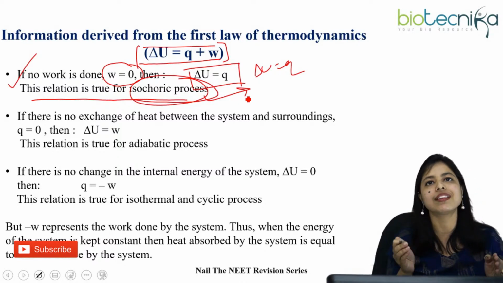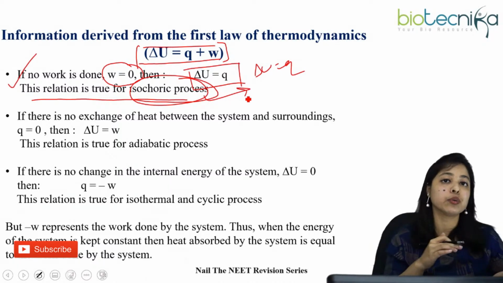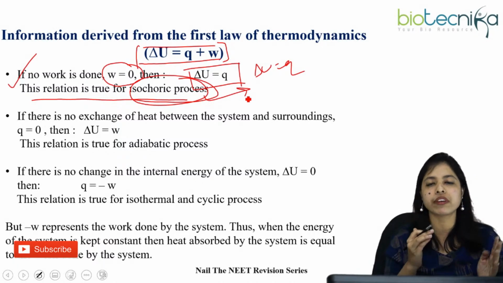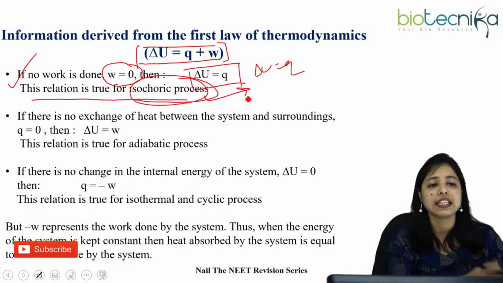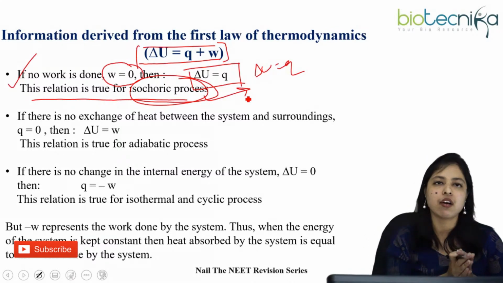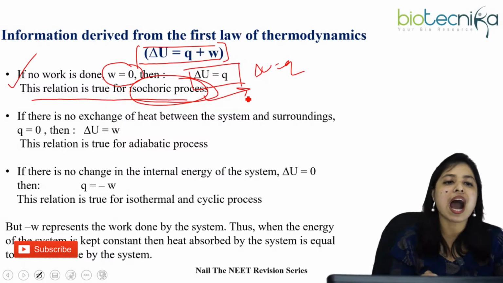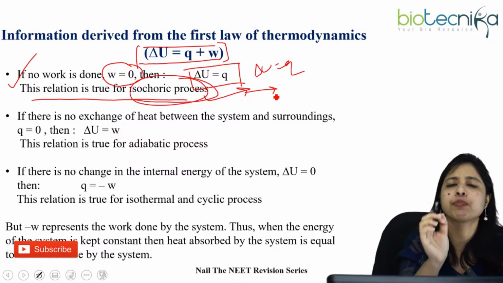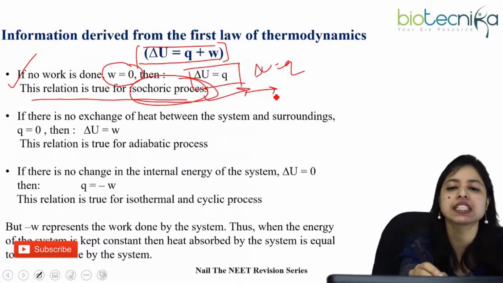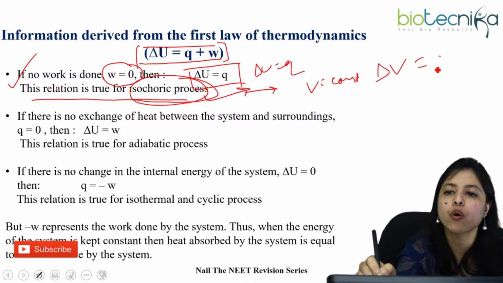Isochoric process means there is no work done, and the heat Q is equal to the change of internal energy. Then we can say this equation holds very well for the isochoric process. So what is an isochoric process? It is a process where the volume is kept constant. Volume is constant means delta V is zero.